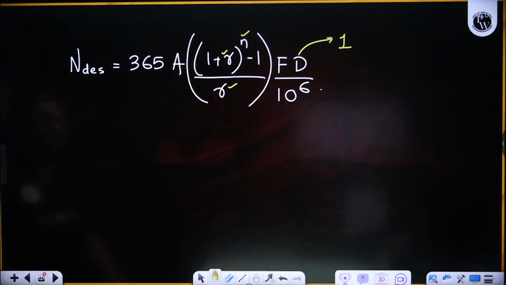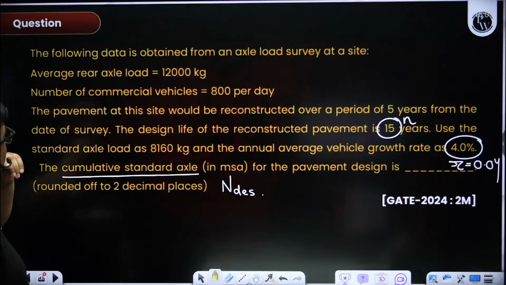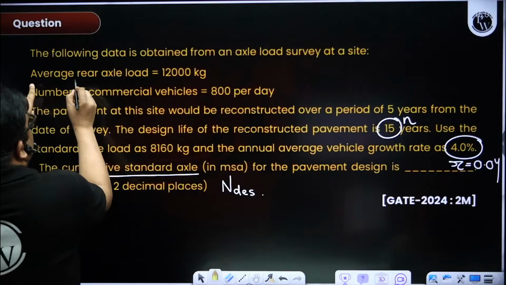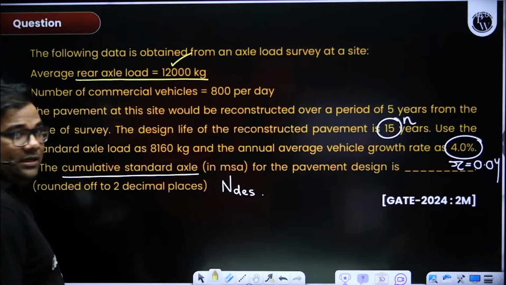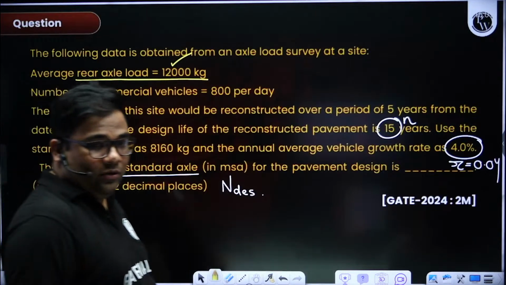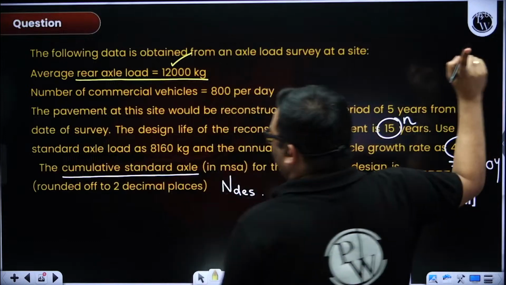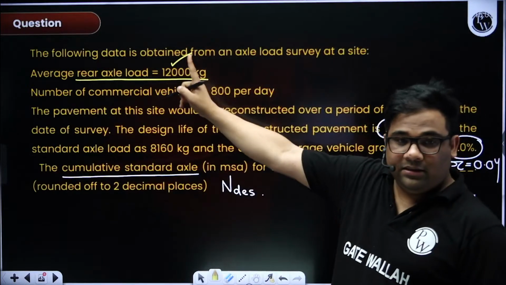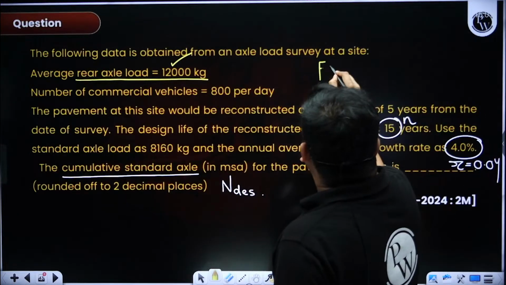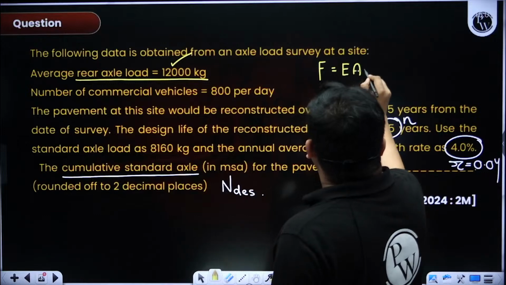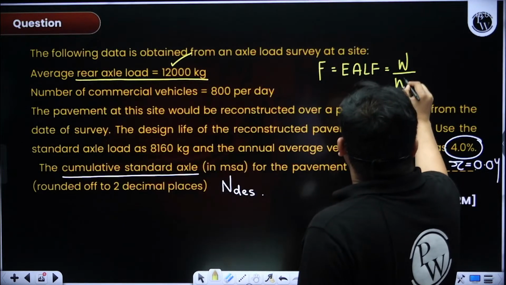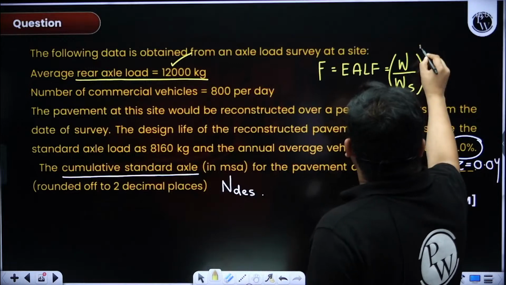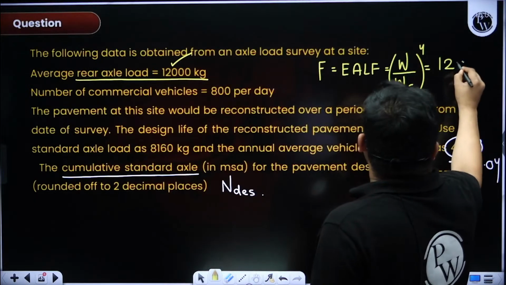Now comes to the vehicle damage factor. What is given? Average rear axle load is given 12,000. That means they have given the axle load data, only one axle data they have given. So in this case, vehicle damage factor is equal to EALF, that is equal to axle load by standard axle load to the power 4. So this will be 12,000.